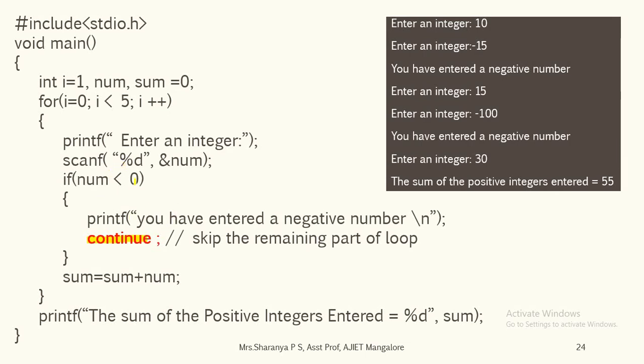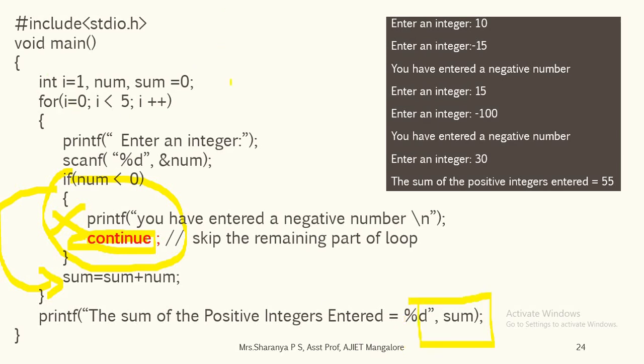If the number is less than 0, then it should not add those numbers to the sum. So rather than completely terminating the loop, we are just skipping if the number is negative. If this condition is not matching, then we find the sum and display the sum value. This is how this simple code is written, till i is less than 5. The user needs to enter 5 different values. We have written this entire code within the for loop, so it will run for 5 different values.